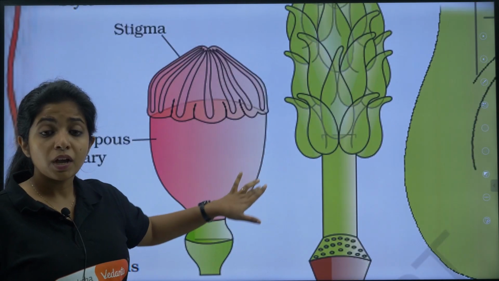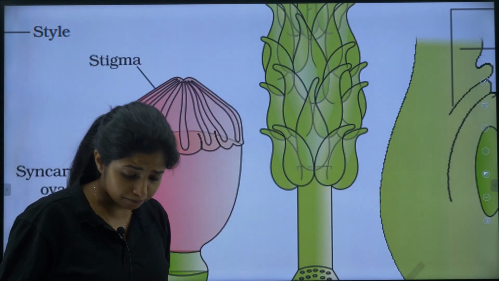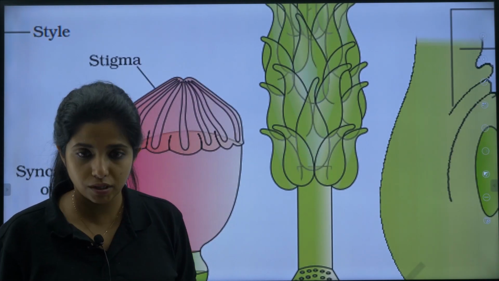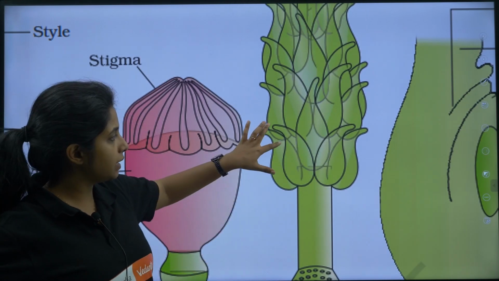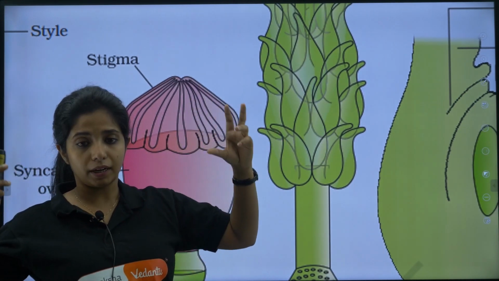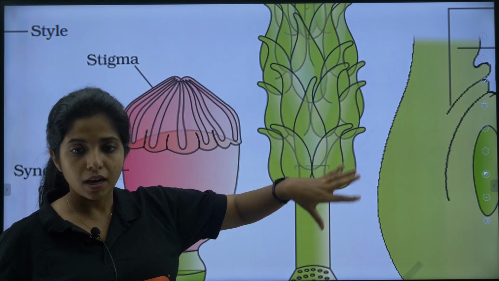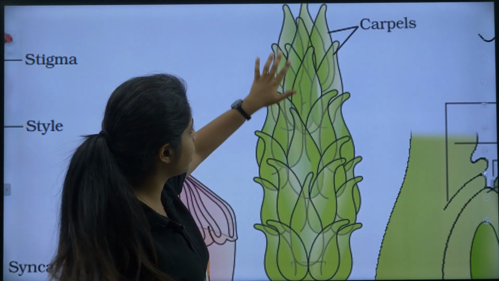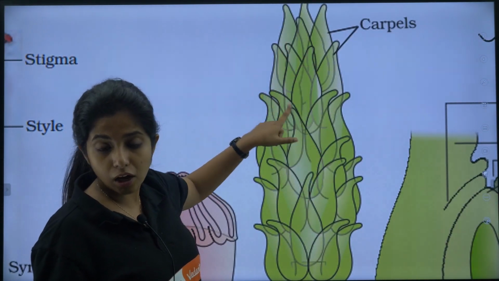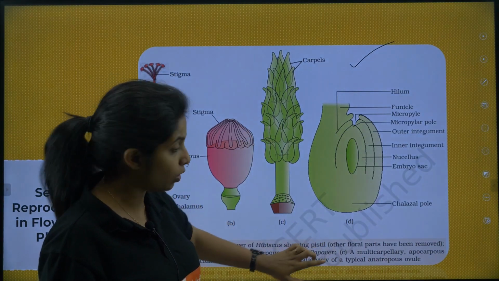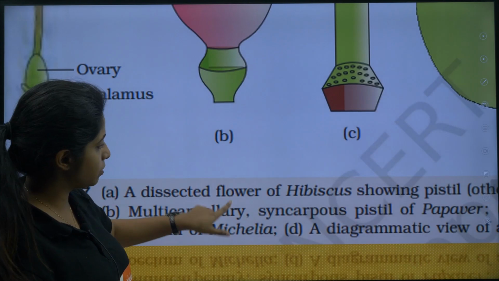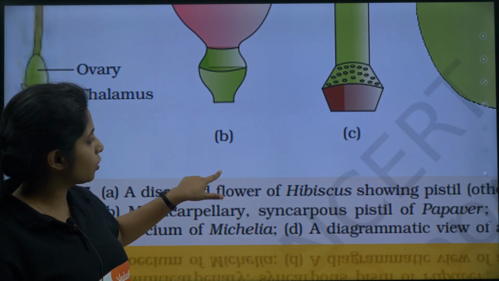Now, a question can come: in which plant do you see the apocarpous condition? Apocarpous means the carpels will be separate. Here also you will have multiple carpels, but they will be separate. So over here you see the apocarpous condition. So many carpels are there. Now, which is this plant? Its name is Michelia. Again, the name is given in the diagram. So you can get questions like this.